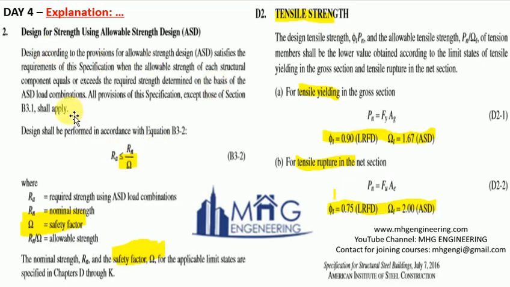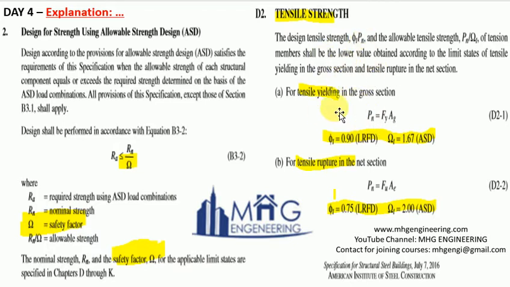this is about the ASD method. The explanation is about allowable strength design, and Ra is equal to Rn upon omega. Ra is the required strength using ASD load combination, Rn is the nominal strength, and omega is the safety factor which was asked in the question. Rn upon omega gives the allowable strength. So safety factor omega and resistance factor phi, that is the answer.